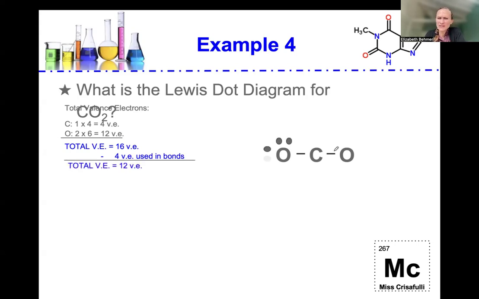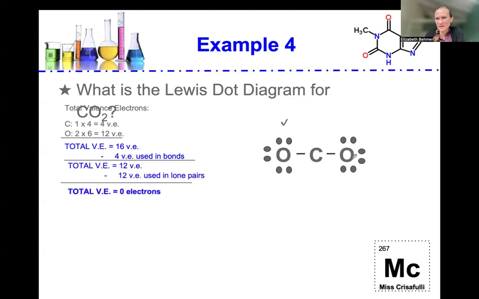If we try to put these 12 valence electrons left around this molecule, we get a structure that looks like this. We'll put 6 around oxygen and 6 around the other oxygen. But we have a problem with this. The problem is that the oxygens are happy, fulfilling the octet rule, but carbon is not happy because it only has 4 electrons around it. So carbon is not happy in this situation yet.